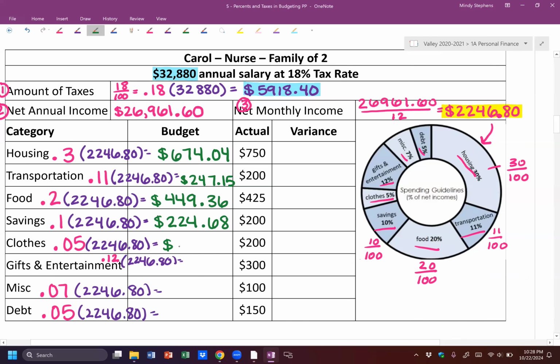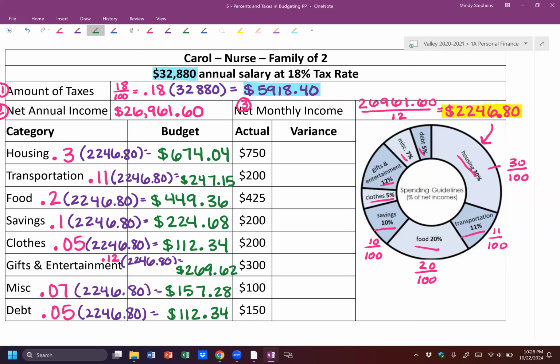And clothing at 112.34. And gifts and entertainment, 269.62. And then I have 157.28. And my last one, I get 112.34. So you can see how having the net monthly income is very important, that you have the right number. If not, all of those will be wrong.